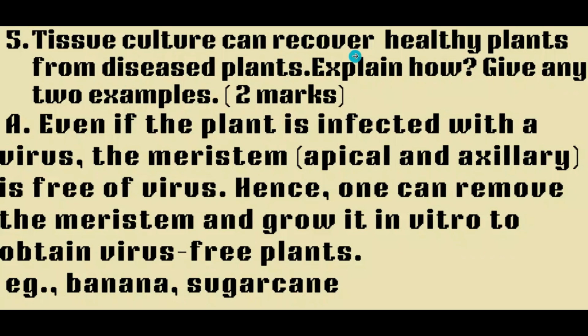Now this question carries 2 marks. Tissue culture can recover healthy plants from diseased plants. Explain how. Give any 2 examples. Answer is, even if the plant is infected with a virus, the meristem, that can be apical meristem or axillary meristem, is free of virus. Hence, one can remove the meristem and grow it in vitro in order to obtain virus-free plants. And examples are banana, sugarcane. They ask for 2 examples of this, so you are writing banana and sugarcane, which is there in the textbook.